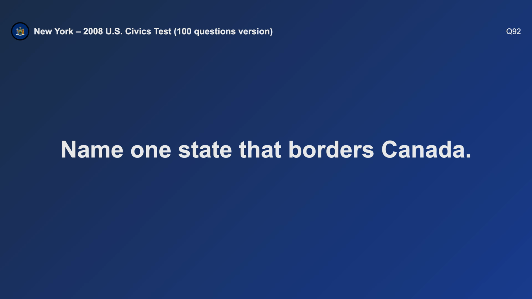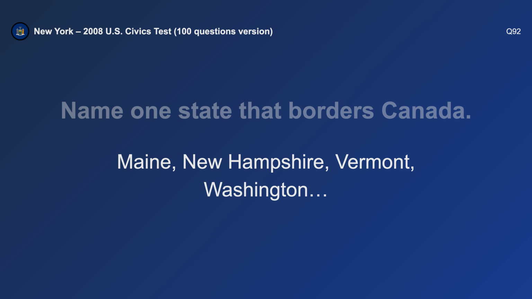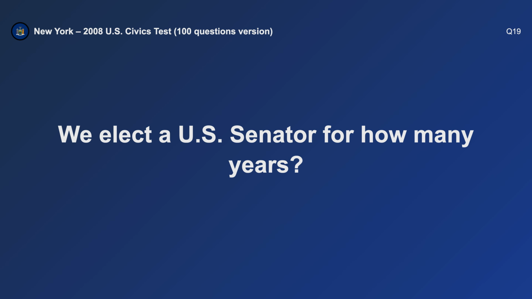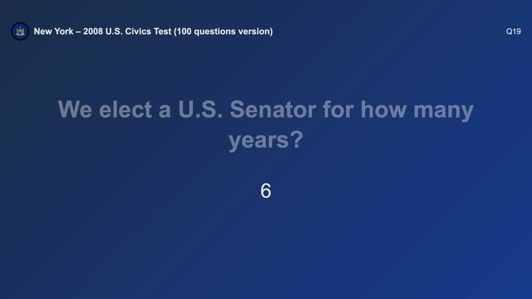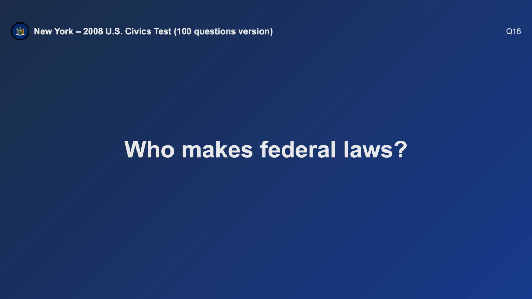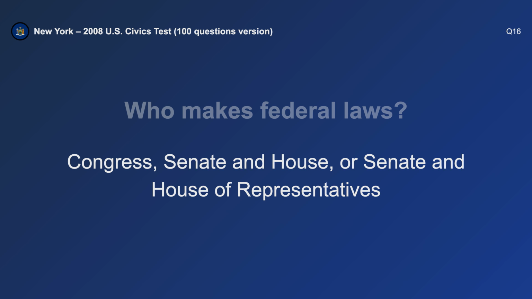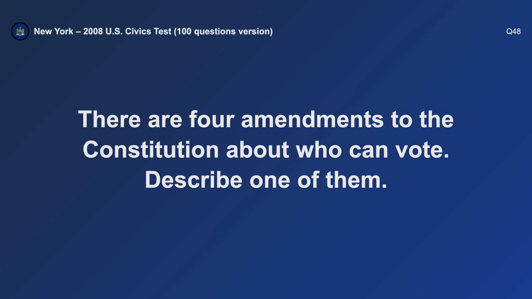Name one state that borders Canada. Washington. We elect a U.S. Senator for how many years? 6. Who makes federal laws? Congress. There are 4 amendments to the Constitution about who can vote.